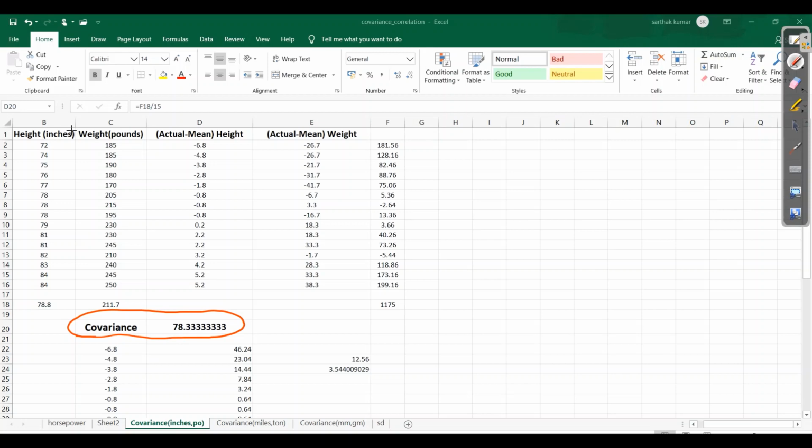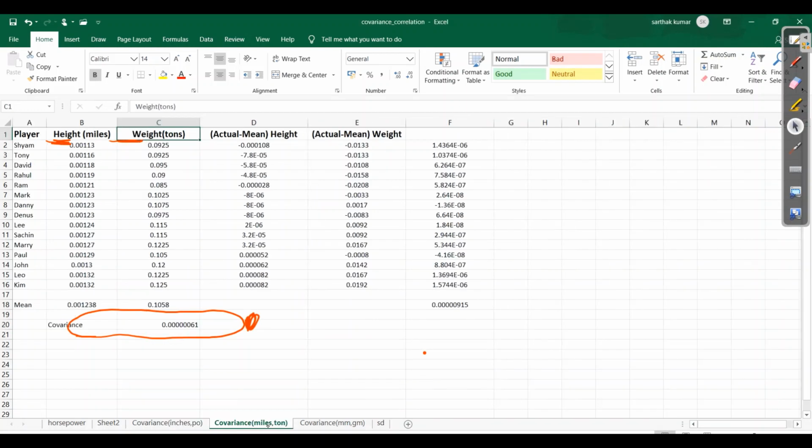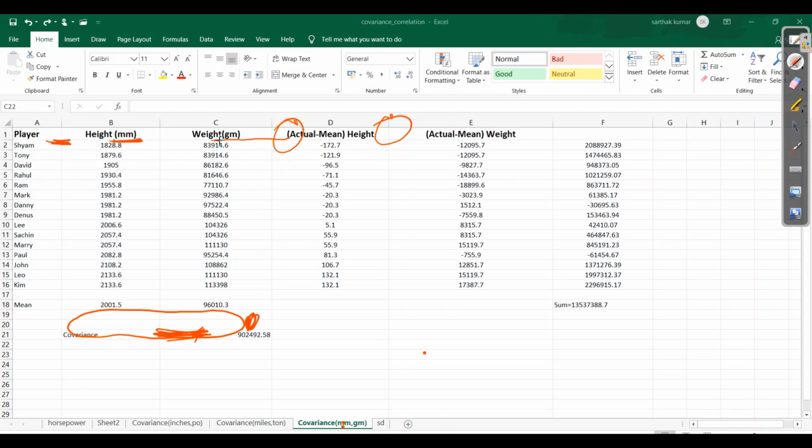Now what I did, I thought to take height in miles and weight in tons, to check whether I would get the same covariance. Let's check it out. We did the same process, calculating actual minus mean for height and for weight. But what can I see? The covariance is 0.000. And I did the same thing for height in millimeters and weight in grams. Here we got a quite high covariance.